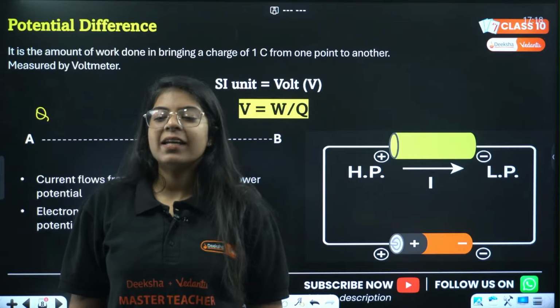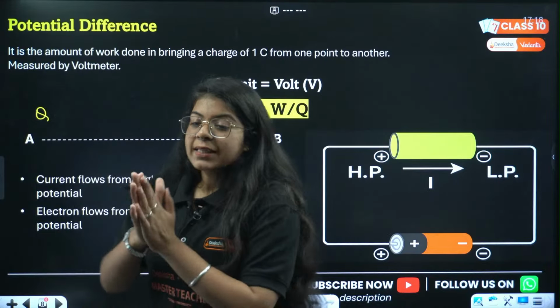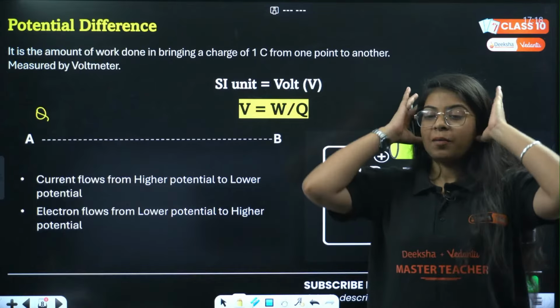Battery or cell creates a potential difference in a circuit. Very good, very good. That is true. So this potential difference is created by a battery or a cell.